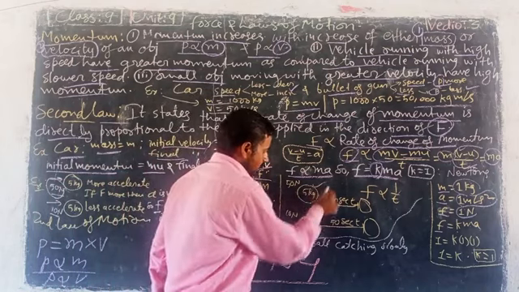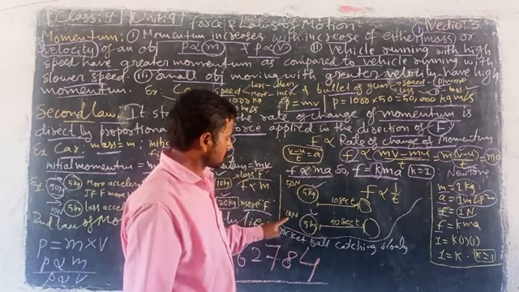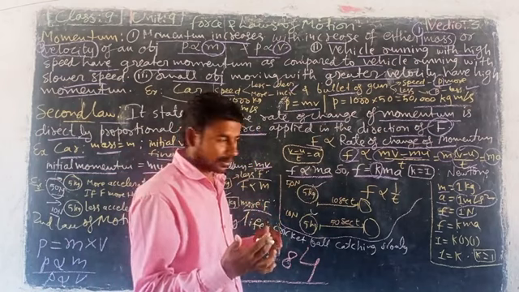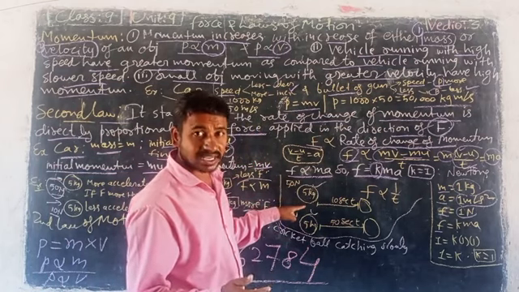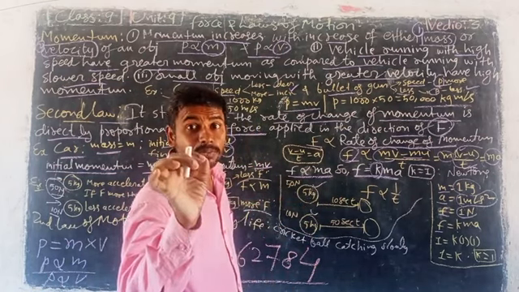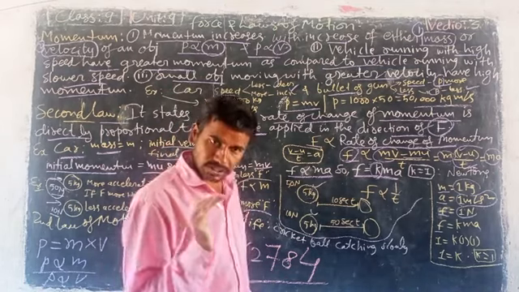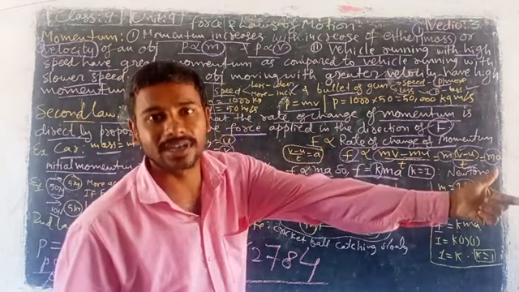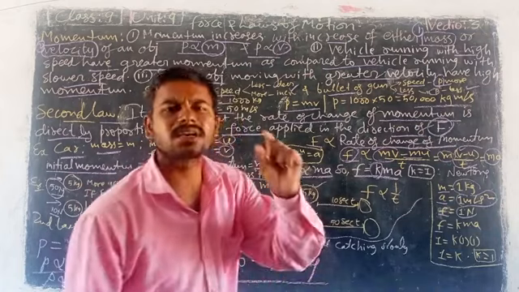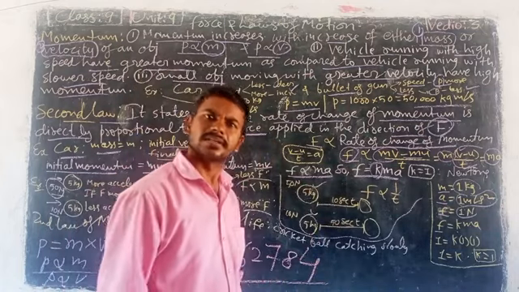Here, same 5 kg ball, 5 kg ball, 15 newtons, 10 newtons. What is the difference now? Look here. Force is inversely proportional to time. If force is less, more time is needed. If force is more, less time is needed. Is it right or wrong?